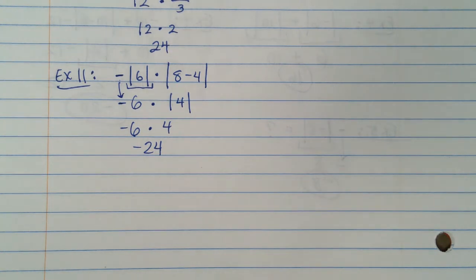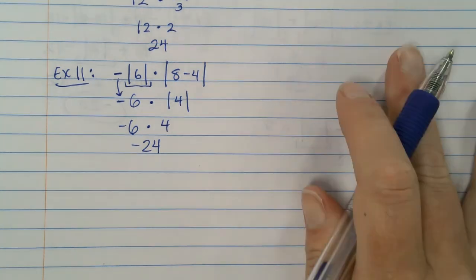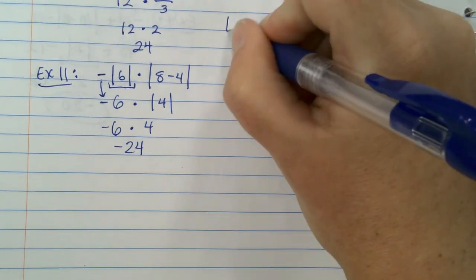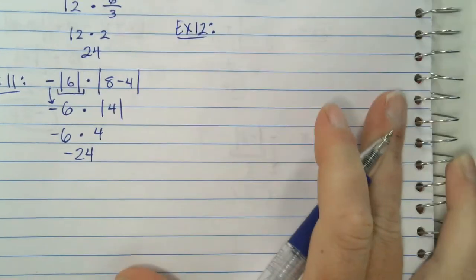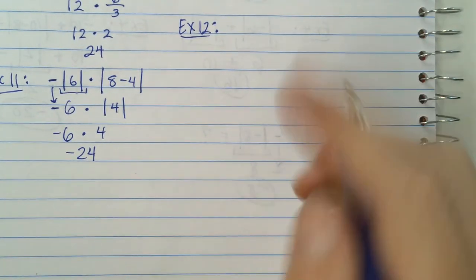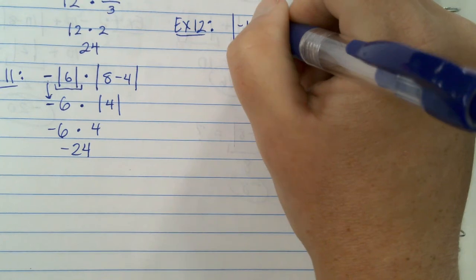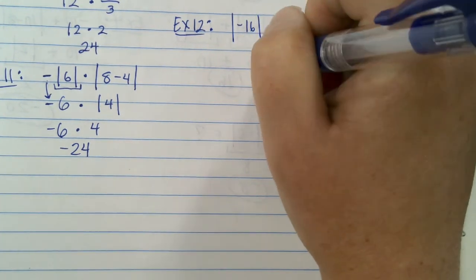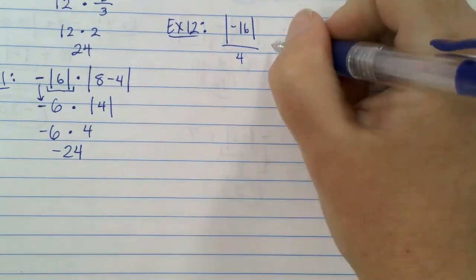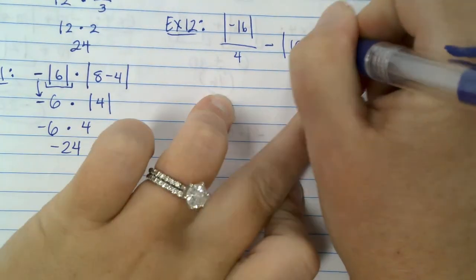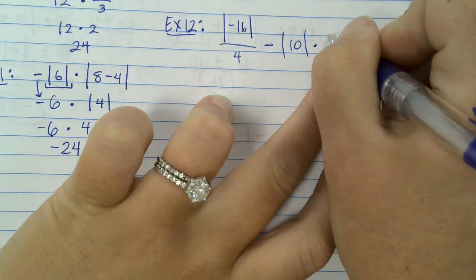Okay, I think 2 more and I'll be satisfied to leave you guys alone. I'm going to do the absolute value of negative 16 over 4 minus the absolute value of 10 times the absolute value of negative 4.